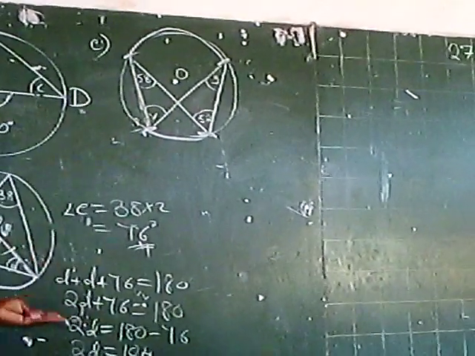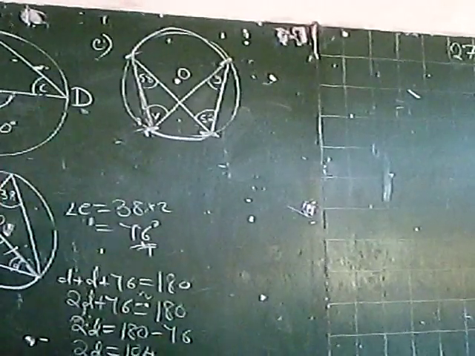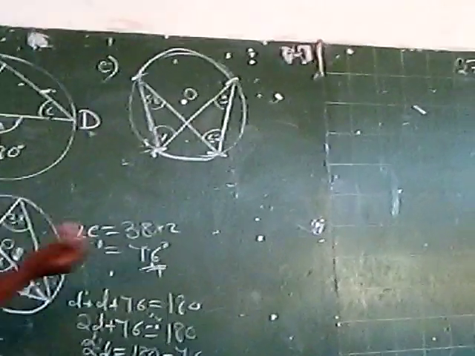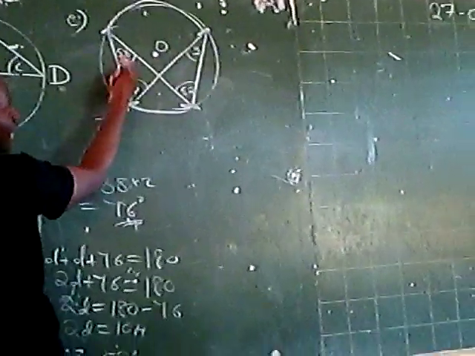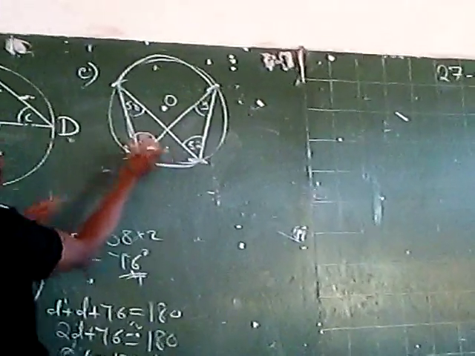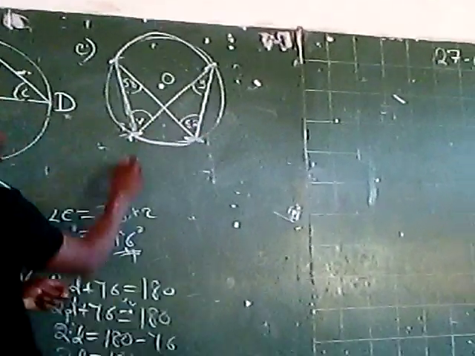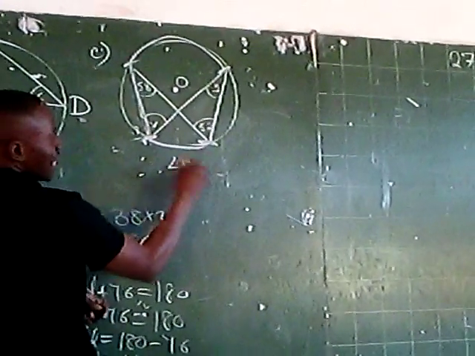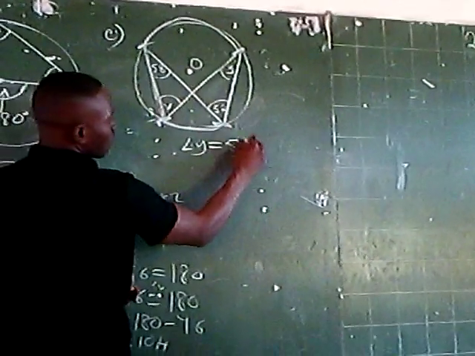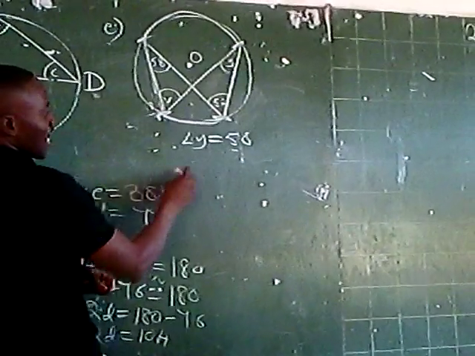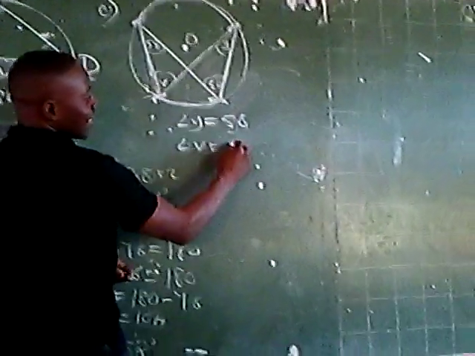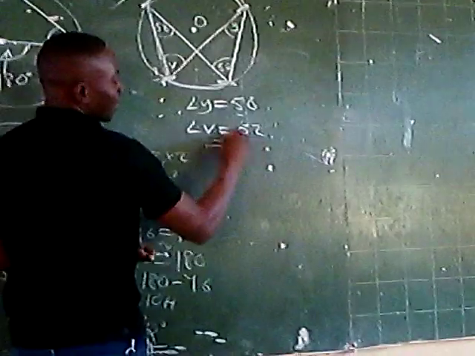If that is not enough, you could use what we call the butterfly formation. Look at the upper wings. This is 58, it will equal y. The v will be equal to 52. So therefore, angle y is simply equal to 58. What of the angle v? Angle v will equal what? 52. And you are done.